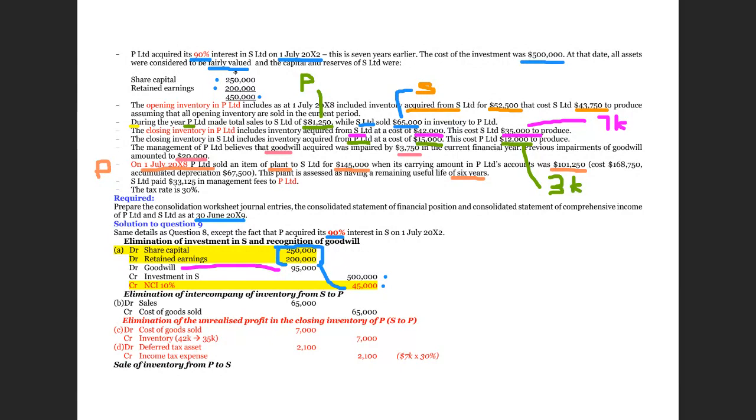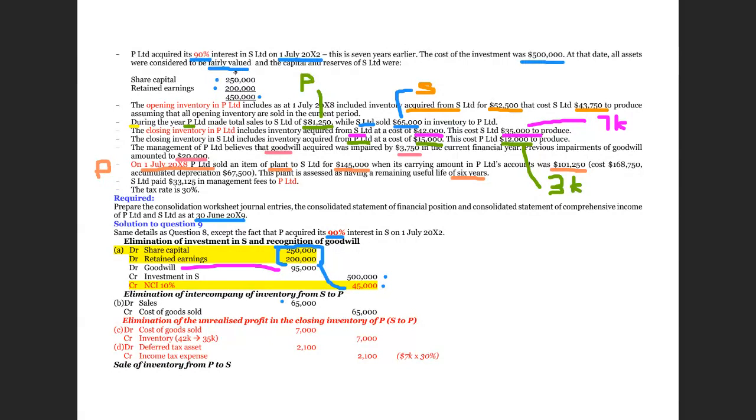The first item that we have here is, we do know that we have an intra-group transaction during the current year. So the subsidiary sold 65,000 to the parent. So this is an intra-group sale. Therefore, this intra-group sale must be eliminated.